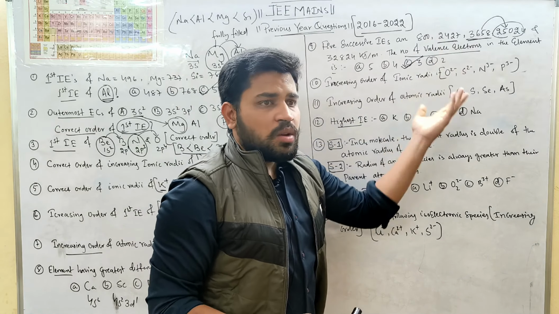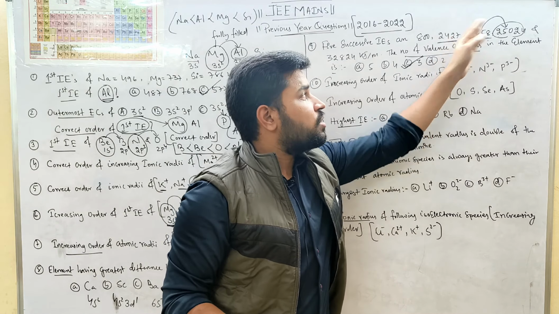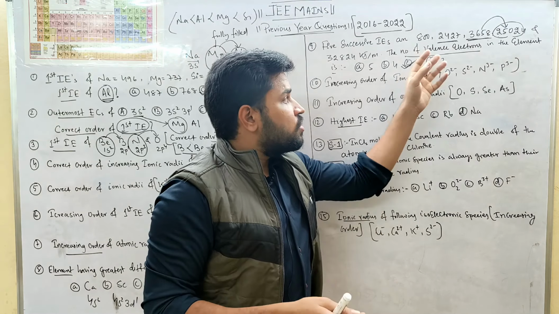So to remove 1, it can be done easily. To remove 2, it can also be done easily. For the third, it needs a huge amount of energy. So that means how many electrons can be easily lost? 3. Not 1, not the fourth one, because it needs even more energy.